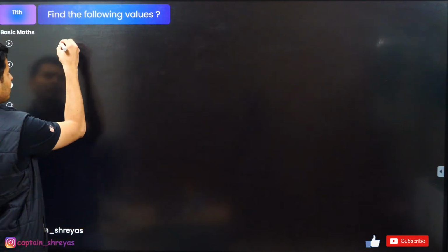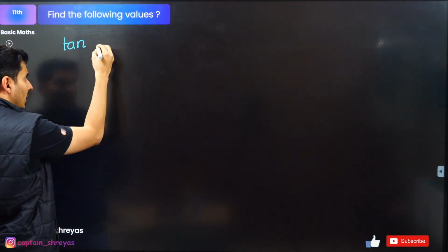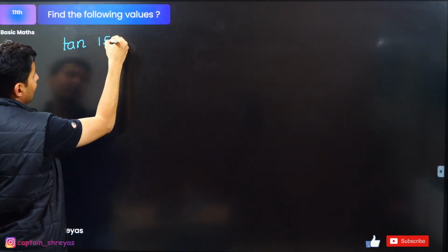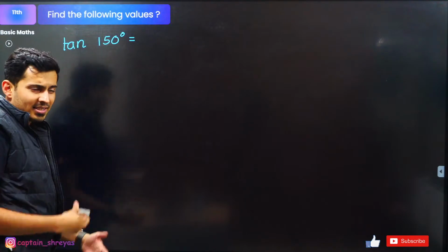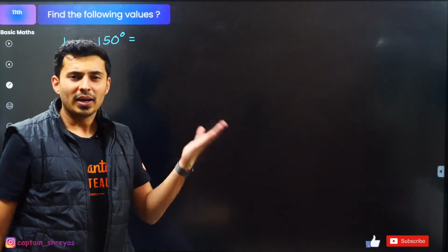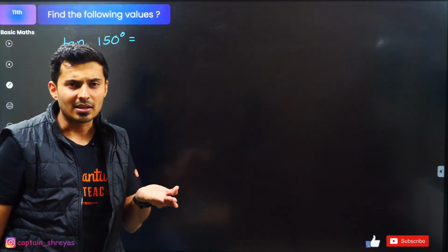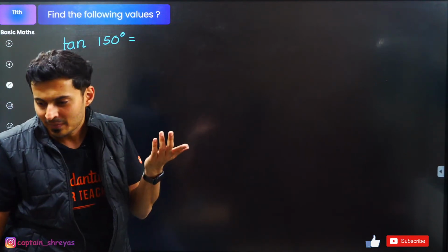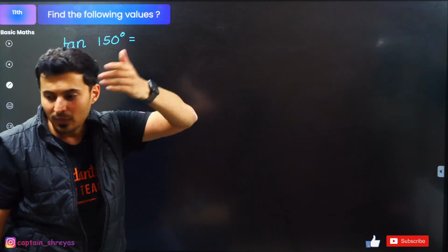Let's try this out. Tan of, let's say 150 degrees. What's the closest angle out of 0, 90, 180, 270, 360 to 150? I think it is very close to 180 degrees. 150 is very close to 180.